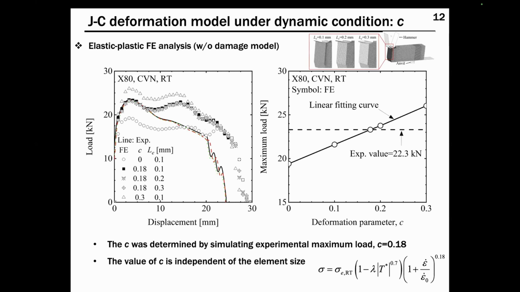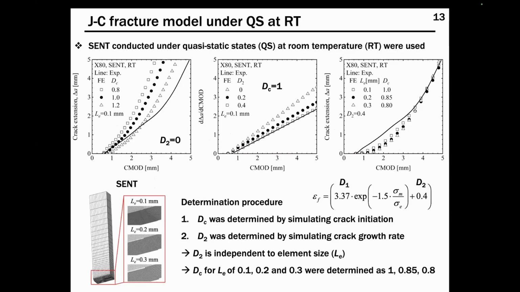And next, the strain rate dependent parameter C was determined using CVN tests conducted at room temperature. Left figure shows the variation of load displacement curve with increasing value of C. With increasing value of C, the load displacement curve increased, and the final value of C, 0.18, was determined by predicting the experimental maximum load. And the parameter C is also independent of the element size.